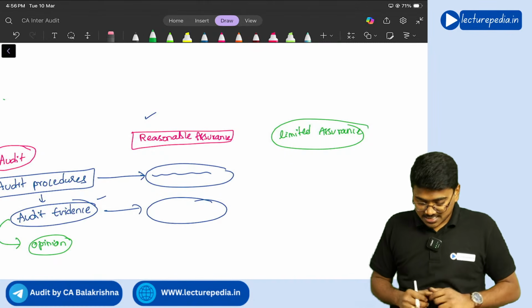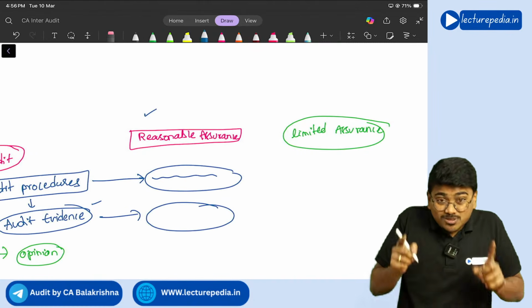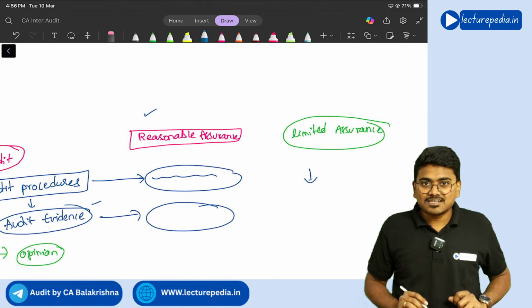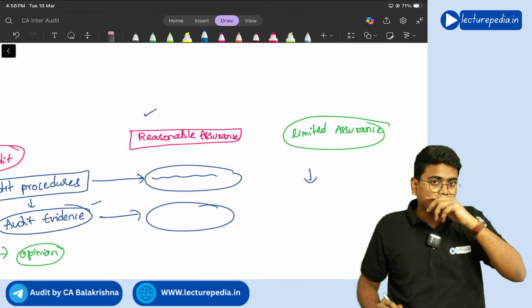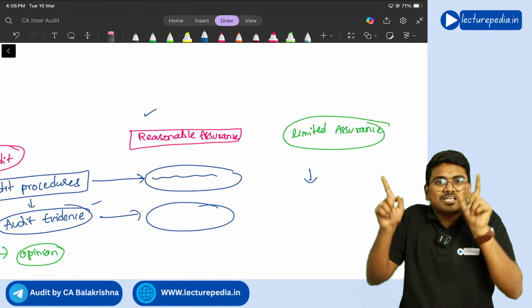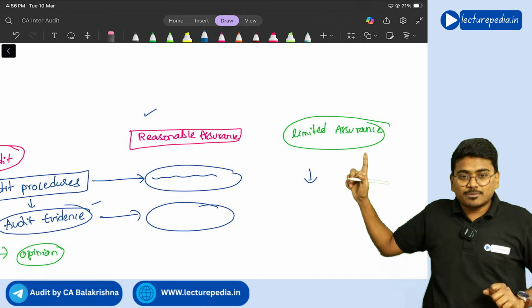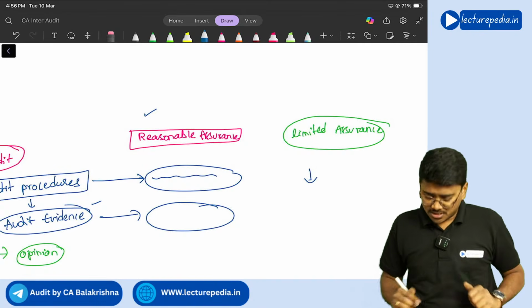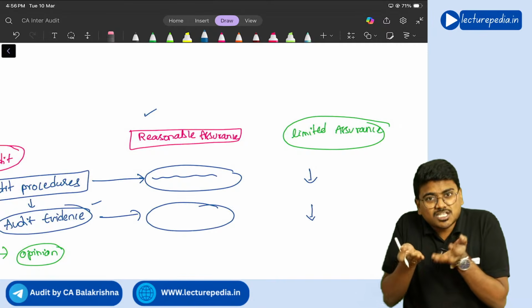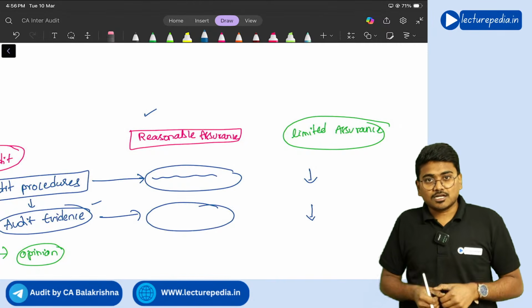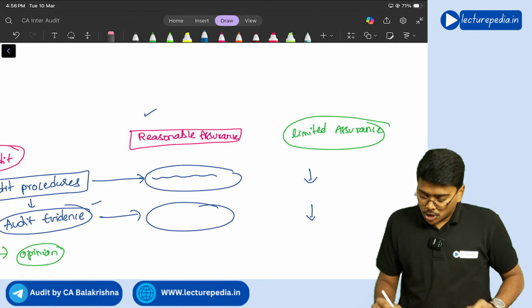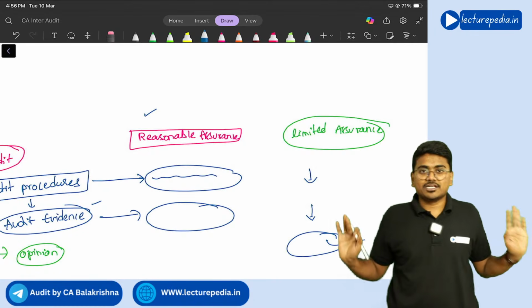Correct or not? Yes. So the amount of audit procedures that you perform will also be less. When compared to the reasonable assurance audit procedures, you will perform lesser audit procedures here in case of limited assurance. And since you have performed lesser audit procedures, you will obtain lesser audit evidence. Understanding? Since you have obtained only lesser audit evidence, you will be giving only limited assurance.